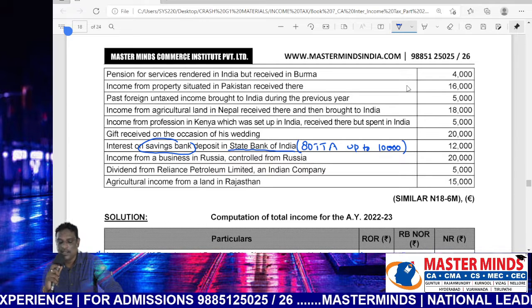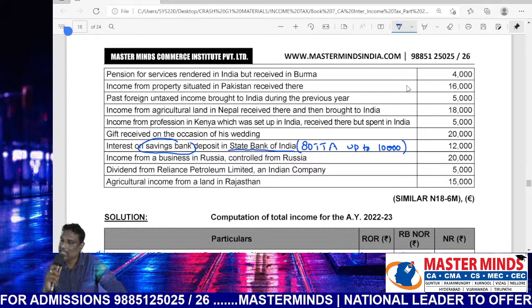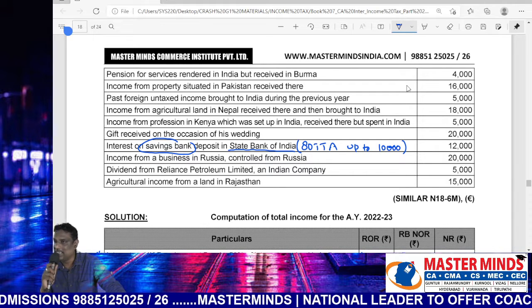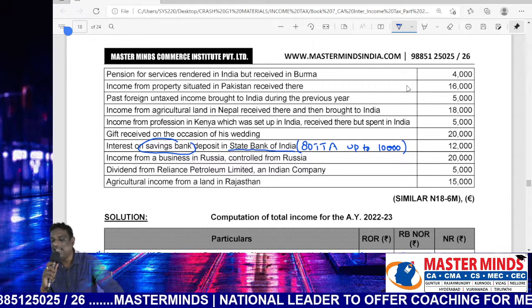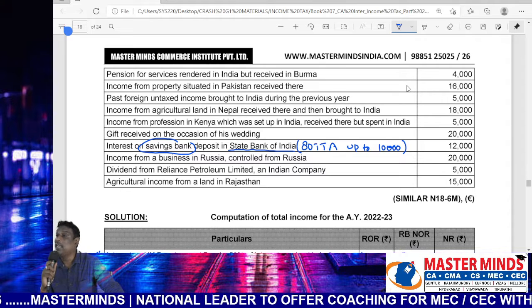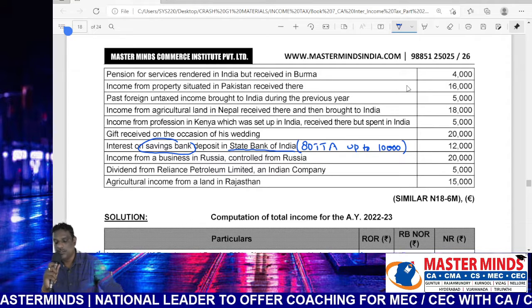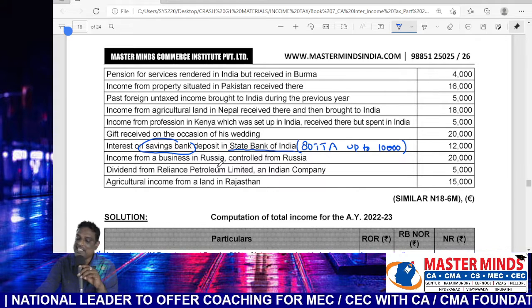So here the place of accrual is located in India. Therefore, taxable in all cases. But there is a deduction under section 80TTA up to 10,000. But the deduction shall be reduced from gross total income. So just wait. Next.